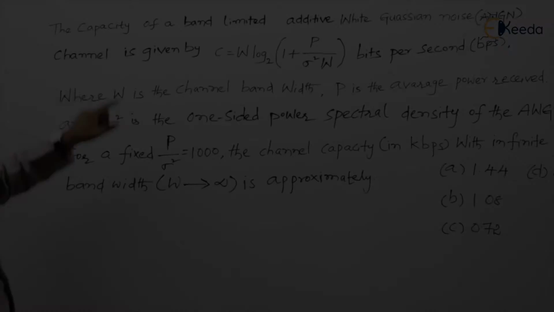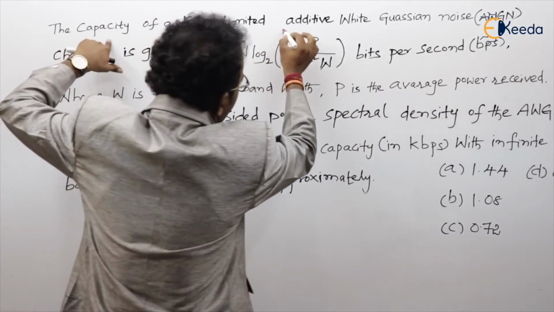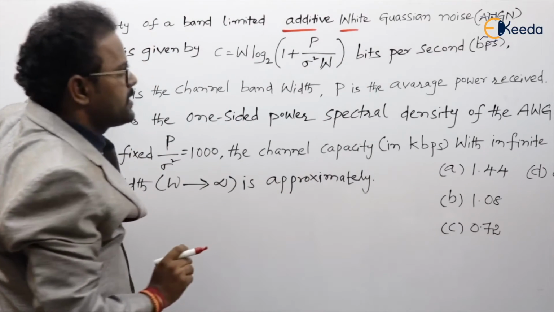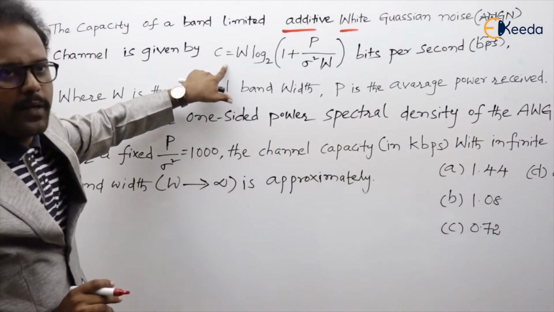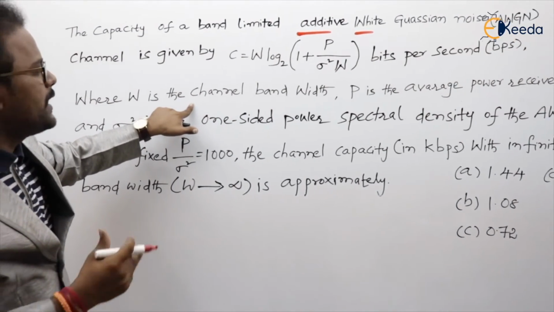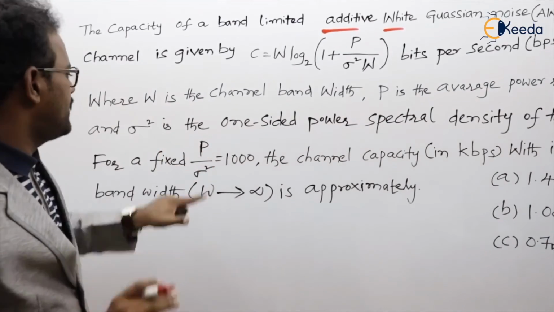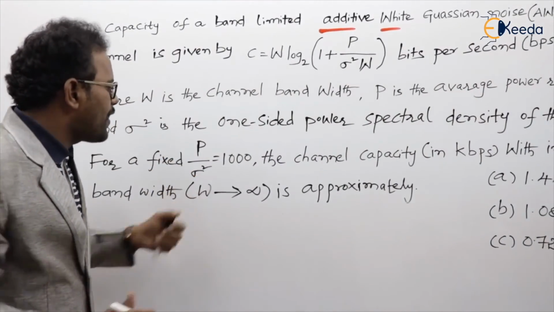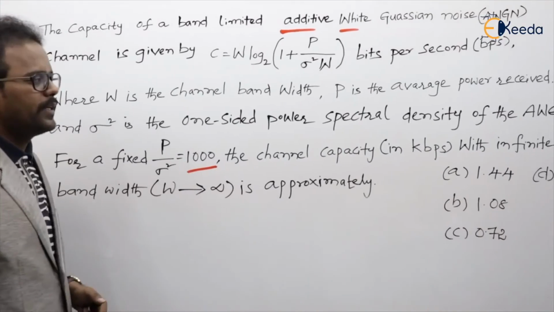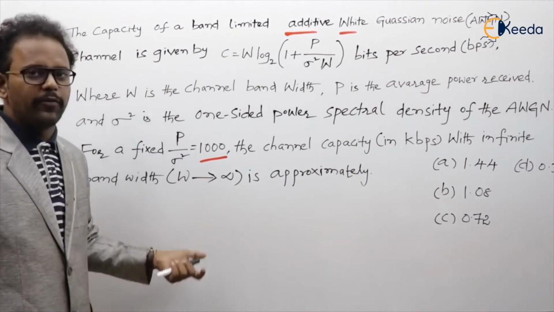Clear? The capacity of a band limited AWGN channel, additive white Gaussian noise channel, is already given by the formula. W is the bandwidth, P is the average power, sigma square is the variance of one-sided power spectral density. P by sigma square value is given as 1000. The capacity of the channel such that the bandwidth is going to be infinity.